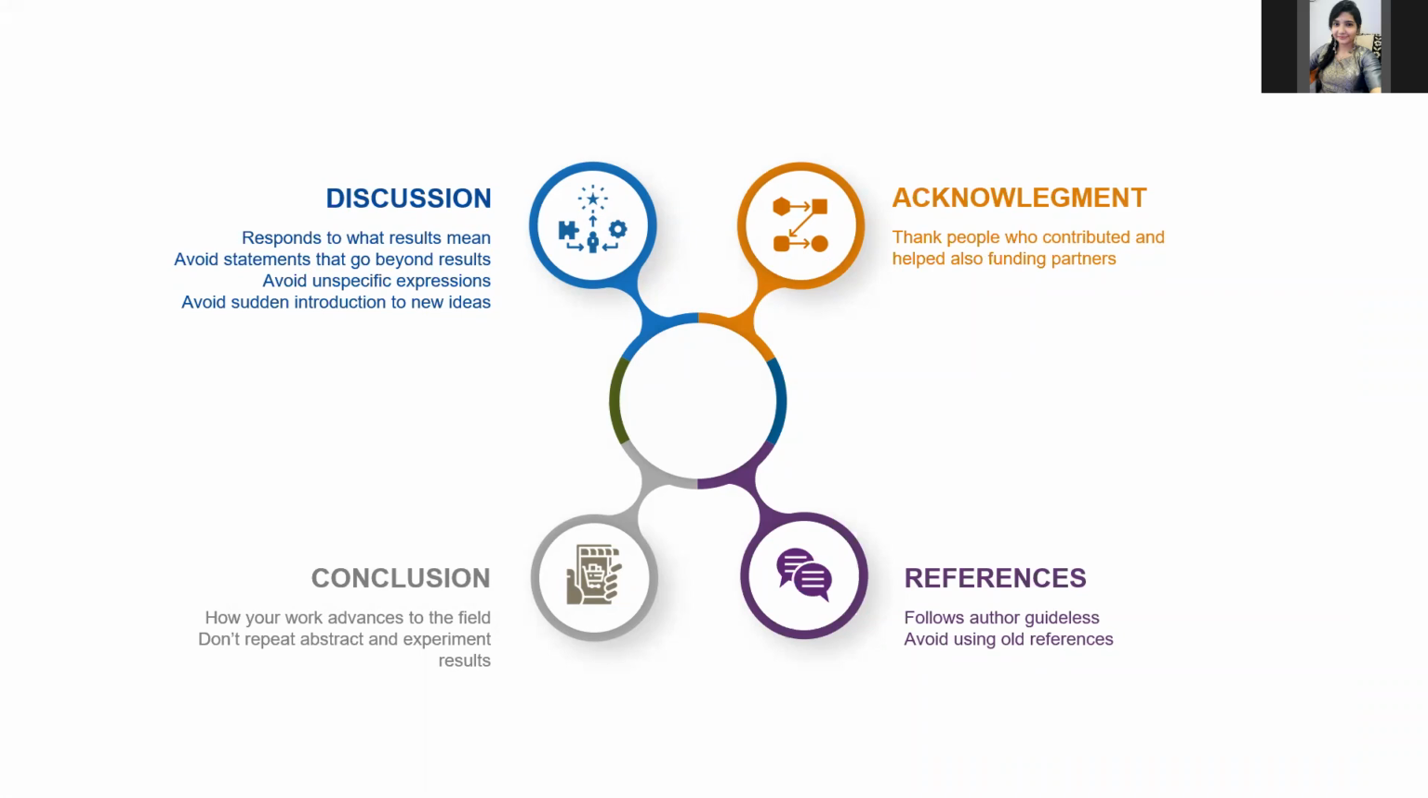Conclusion: how the work advances the field from the present state of knowledge. There will obviously be many research articles available, but we should show how our research stands out among them. The common error made in conclusions is repeating the abstract or just listing the experimental results. The conclusion should contain specific scientific justification of the work.